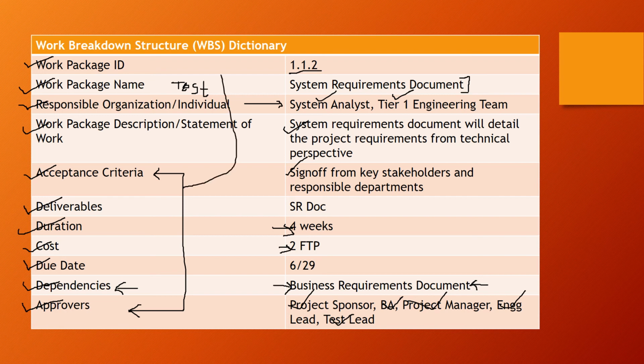But if let's say the work package that you're working on is testing, then the acceptance criteria could be 95% testing to be complete and passed, while the approvers could again be the project manager, the test lead, and people who are the key stakeholders. So that's the difference between acceptance criteria and approvers.